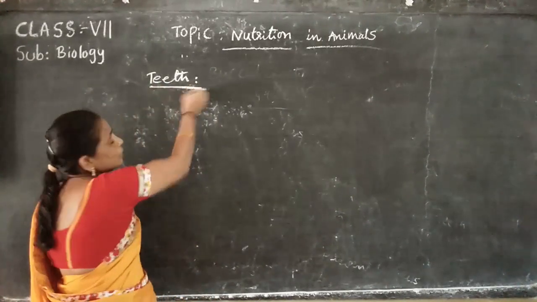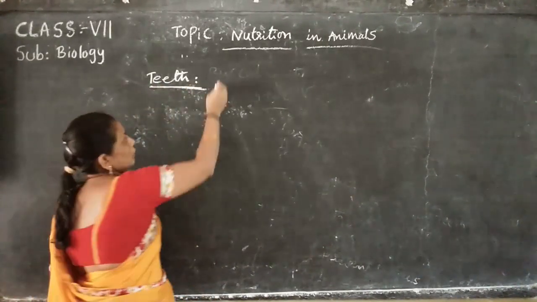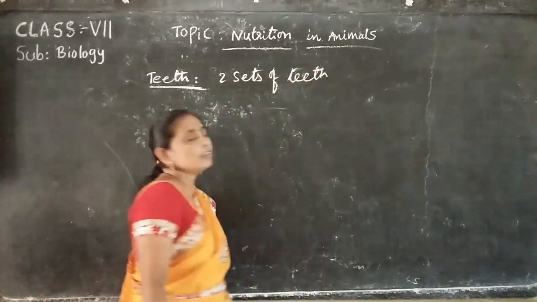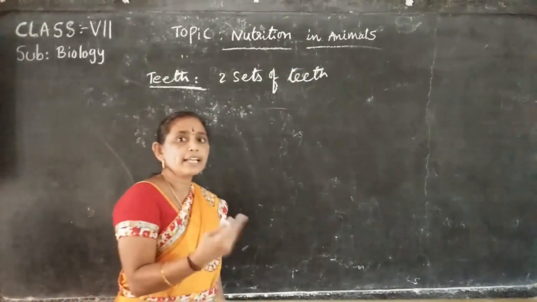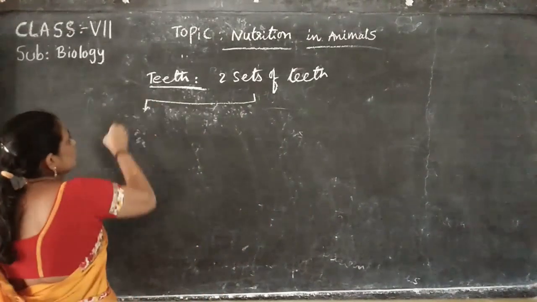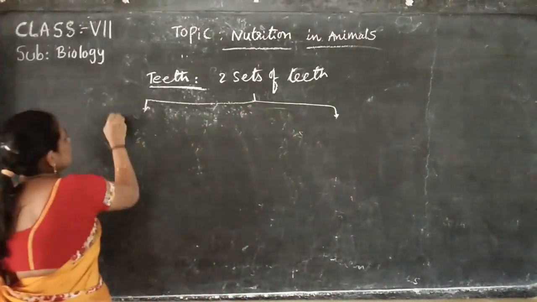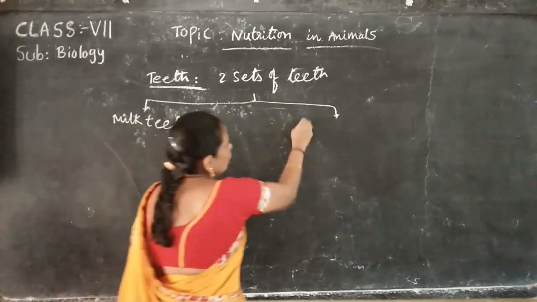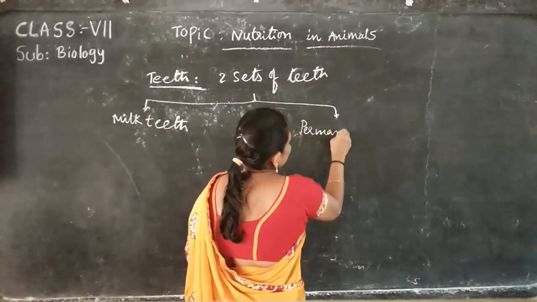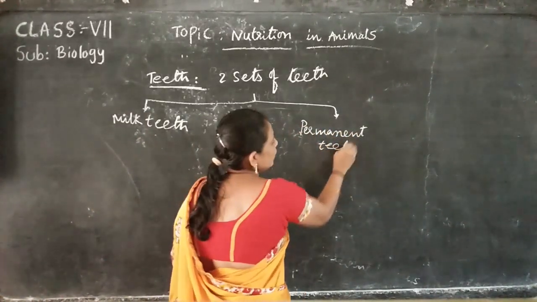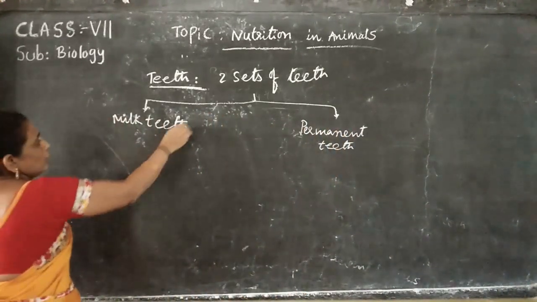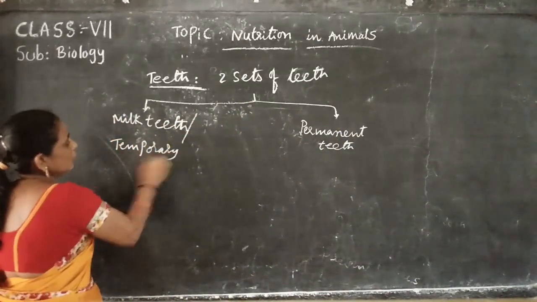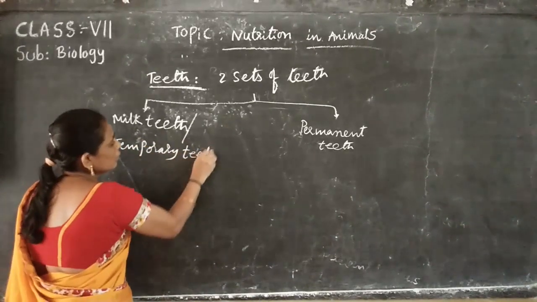In the human lifetime, two sets of teeth are present. They are milk teeth and permanent teeth. Milk teeth are otherwise called temporary teeth.